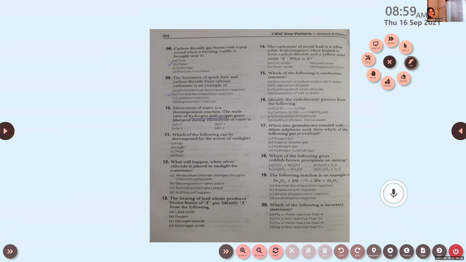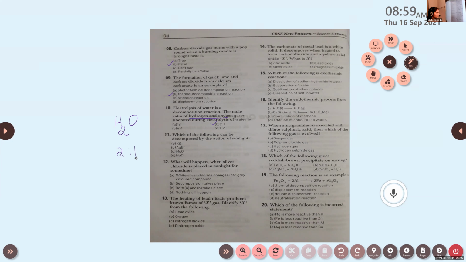Here the ratio of hydrogen and oxygen. We know that on passing electrical energy to water, it will be decomposed to hydrogen and oxygen. Hydrogen will be evolved at cathode, and oxygen will be evolved at anode. So what will be the ratio of hydrogen and oxygen produced? 2:1. Very good. 2:1, because it is H2O, 2 hydrogen atoms and 1 oxygen atom. So it will be 2:1.